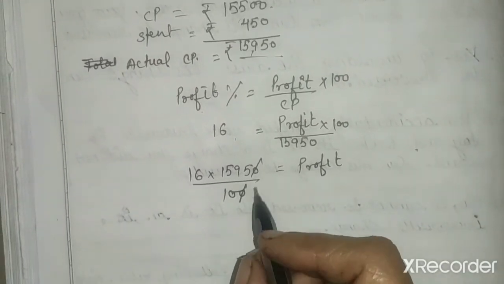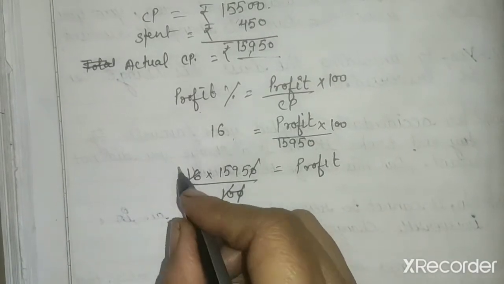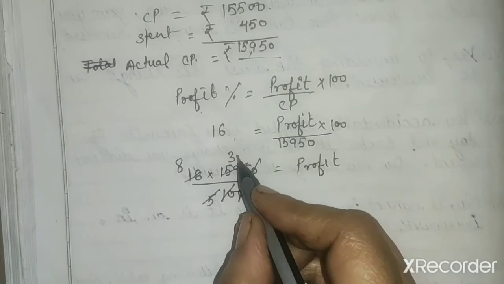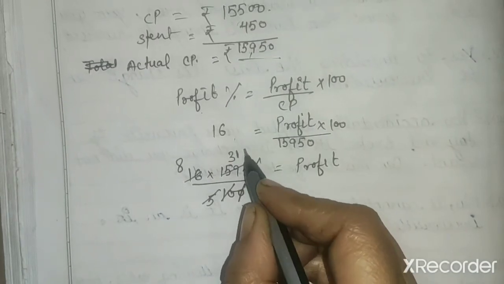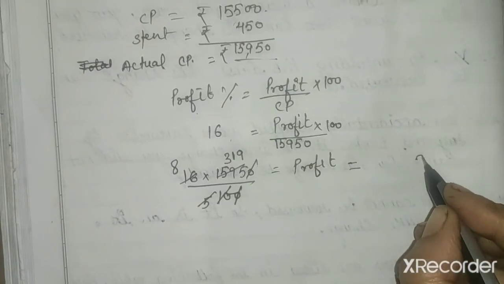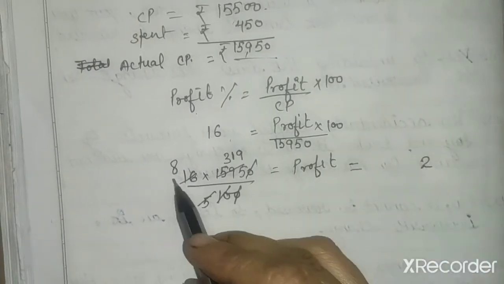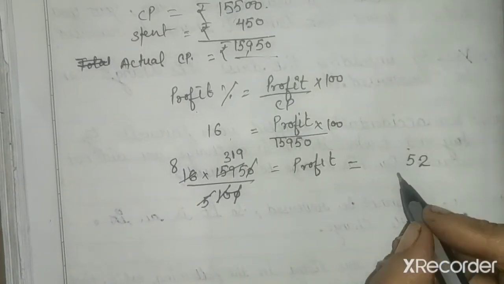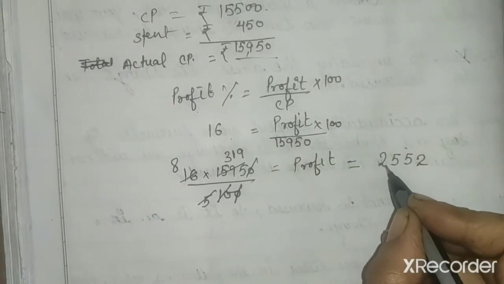Now 2 8s are 16, 2 5s are 10, 5 3s are 15, 5 1s are 5, 5 9s are 45. So profit is equal to, 8 9s are 72, 7, 8 1s are 8 and 7 15, 8 3s are 24 and 4 25.